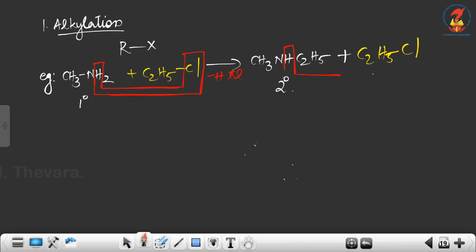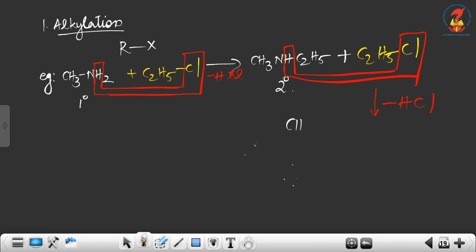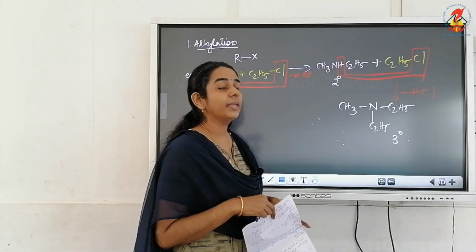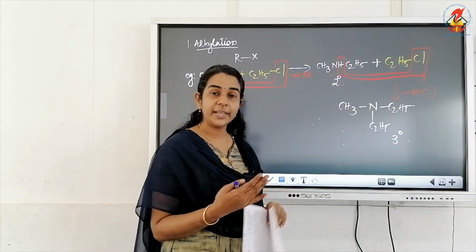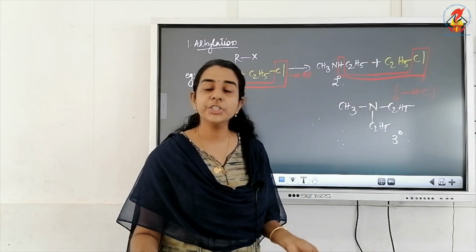The hydrogen from NH and chlorine are removed as HCl, and we get CH3N with one C2H5 we already had and one more C2H5 coming. So it becomes a tertiary amine. So a secondary amine after alkylation, by replacing one more hydrogen with one more alkyl group, becomes a tertiary amine.